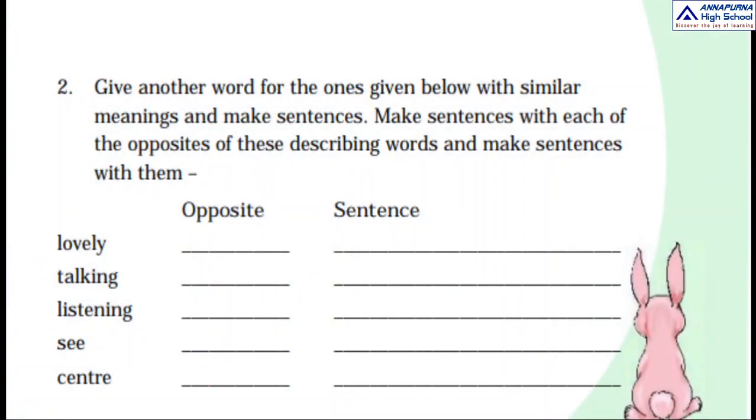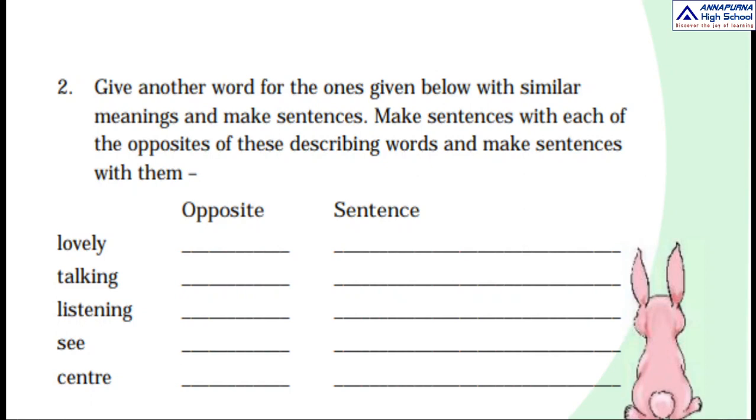Give another word for the ones given below with similar meanings and make sentences. Make sentences with each of the opposites of these describing words. So children, now what you have to do? Children, you can see some words here. These are lovely, talking, listening, see and center.